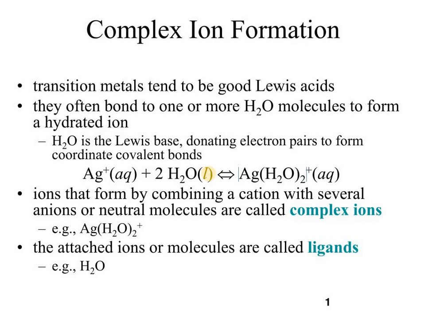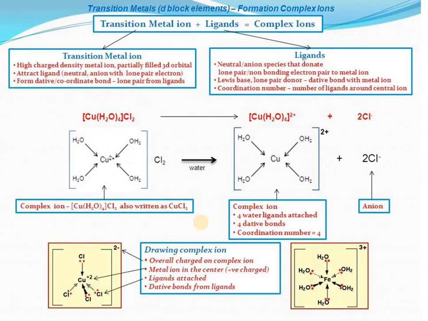Lewis base is the ligand, and in this reaction Ag is acting as a Lewis acid and water is acting as a Lewis base, thereby forming the complex compound. Complex compounds are always in square brackets. We have to put the square bracket and the charge outside, plus. So Ag is the central metal atom, water is the ligand, and 2 is the coordination number. Okay, more detail we will do in the next chapter, that is coordination complex.